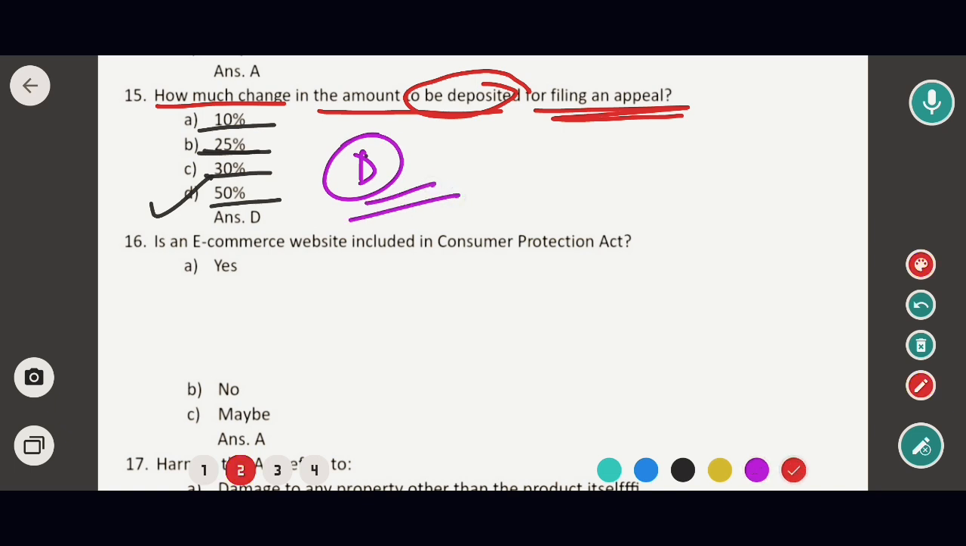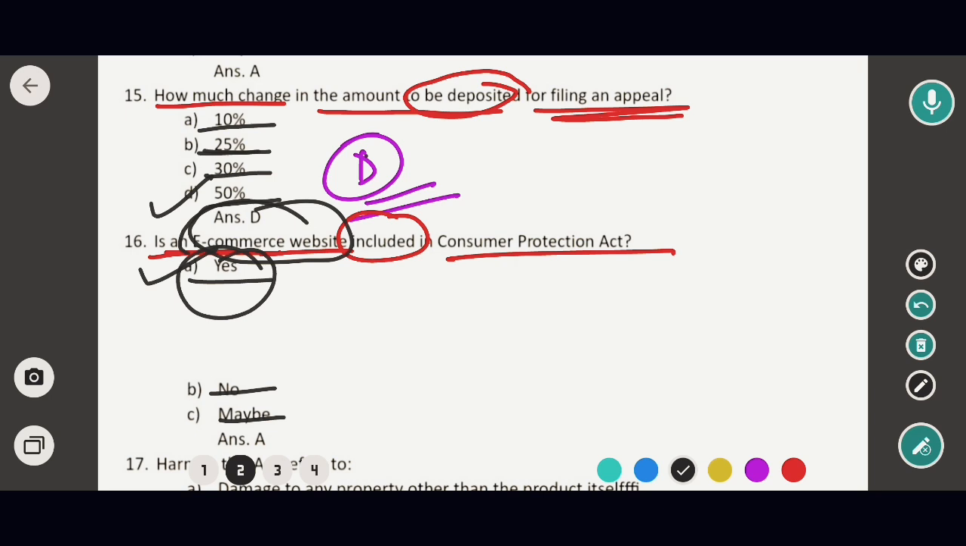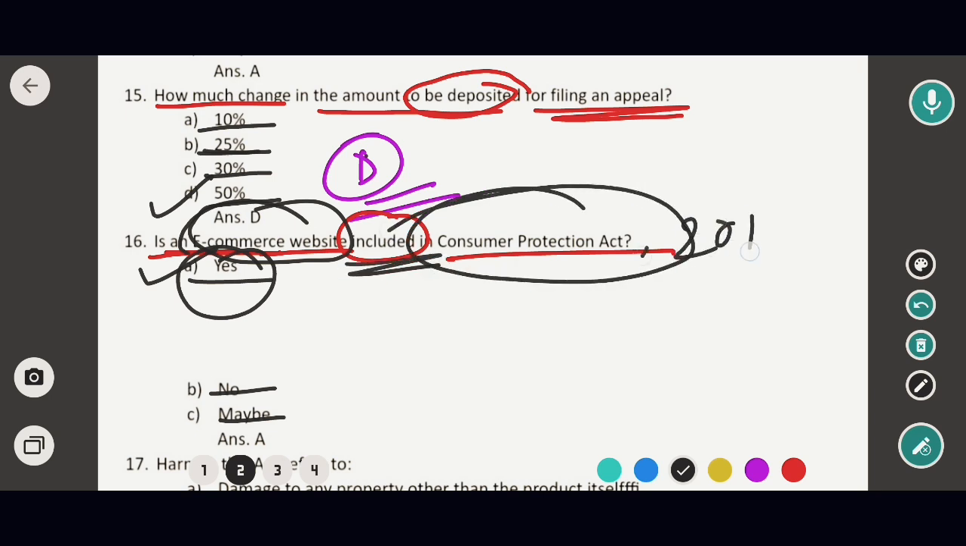Okay, so now we go to the next question. Next question is, is an e-commerce website included in the Consumer Protection Act? Options are yes, no, maybe. So in this case the correct option would be option A, that means yes, e-commerce websites are included in the Consumer Protection Act 2019. Okay, so in this case the correct option would be option A.